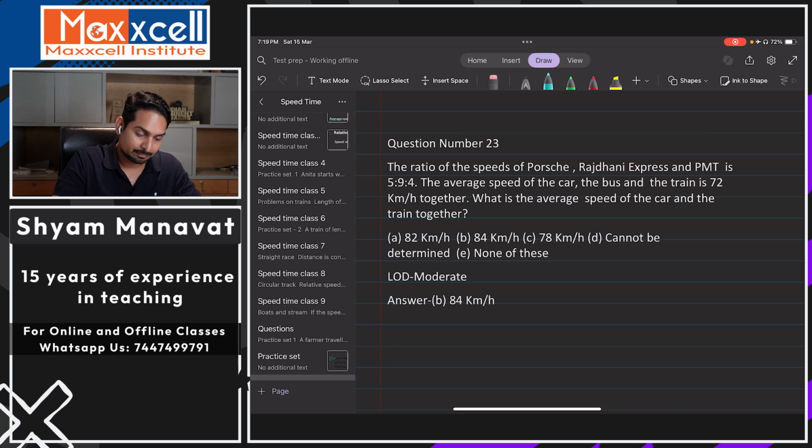In this question, you have the ratio of speed of Porsche, Rajdhani, and PMT. Now, considering their names, let's say this is car, this is train, and this is bus. ऐसा दिया है, ठीक है?